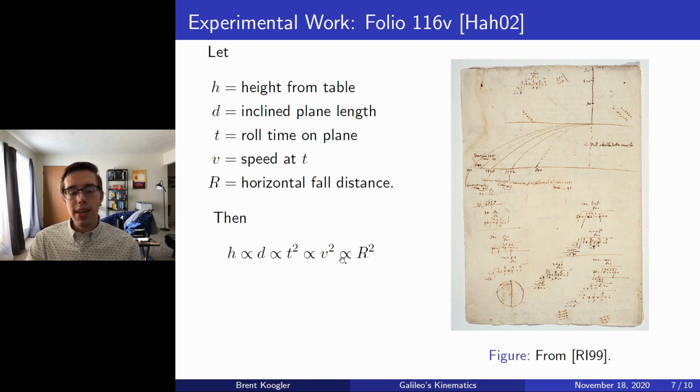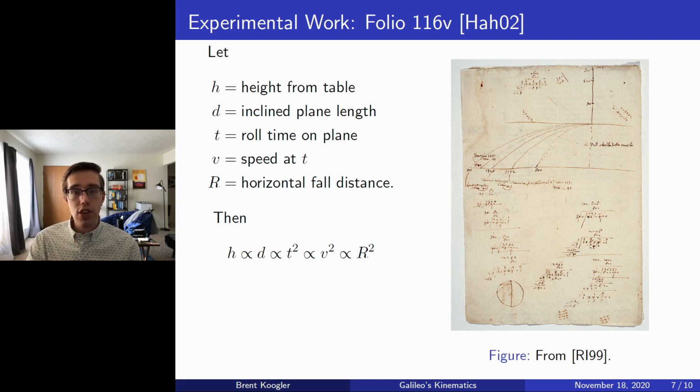And finally, we get this last proportionality where v is proportional to r, and hence their squares are proportional, by a slightly more subtle argument. So this actually introduces Galileo's superposition principle, namely that once the ball is ejected horizontally from the table, we can decompose its instantaneous velocity into a horizontal and a vertical component. And because the only force acting on that ejected ball is the force of gravity, which only acts in the vertical component, the horizontal velocity will remain constant and not change.